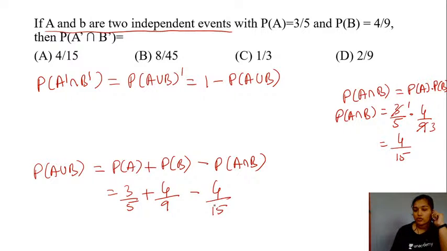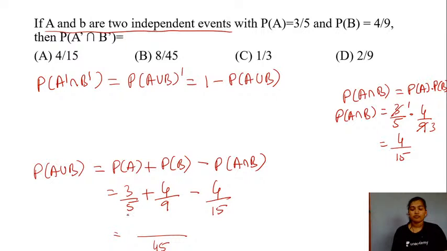Right? So you could simplify this. What would be the LCM here? 15, 9. Right? So the least common multiple will be 45, right?